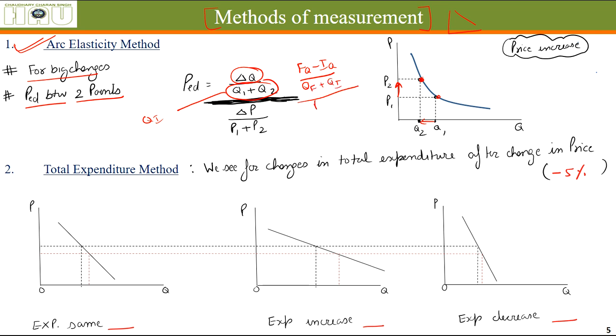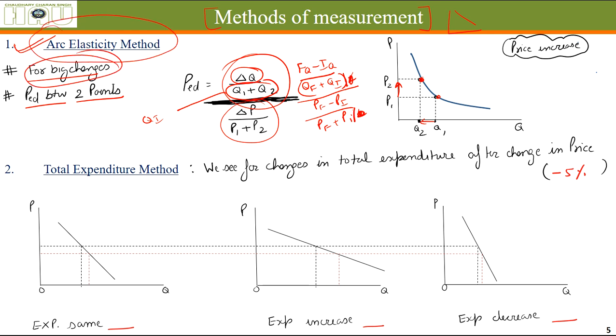Same goes for the price, price final minus price initial divided by price final plus price initial. Generally this denominator is also divided by 2, but these cancel out, that's why I have written a smaller version here. So this is the arc elasticity method of measurement of demand when there are big changes in price and quantity demanded. That's when it is used.